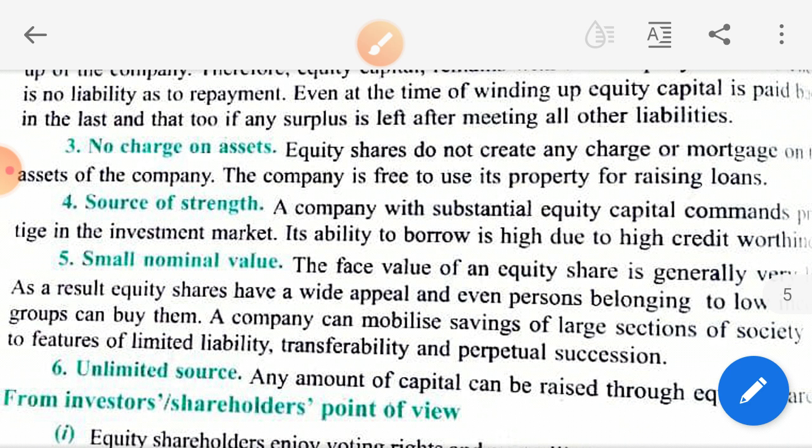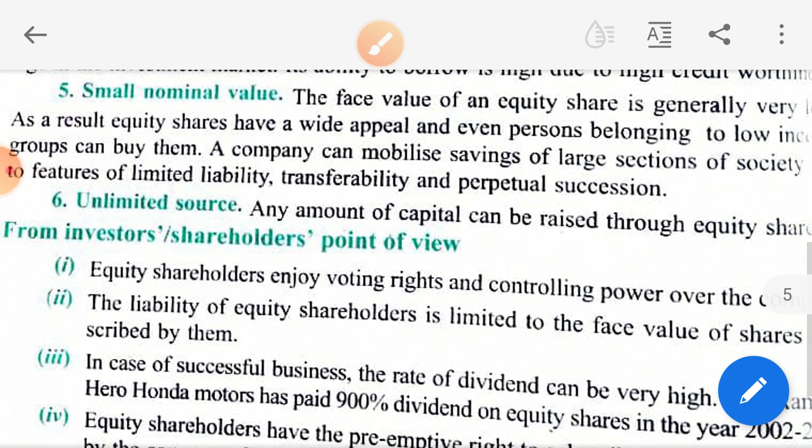because as much as the amount mentioned in the memorandum of association of a company, the authorized capital, I have told you, how many shares the company can issue to the general public. So up to that maximum limit, you can issue the shares to the general public and raise funds for the company. Okay, so these are the advantages from the viewpoint of the company. Now from the viewpoint of the investors, we are going to study.